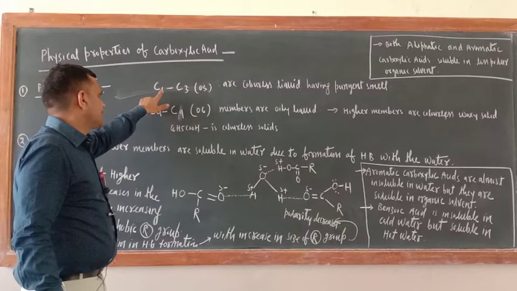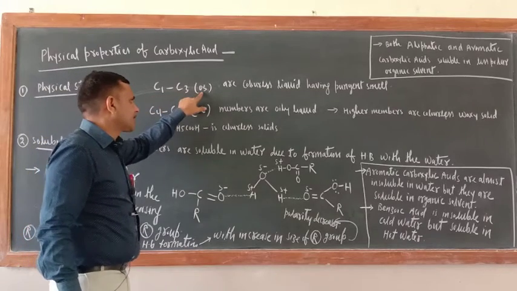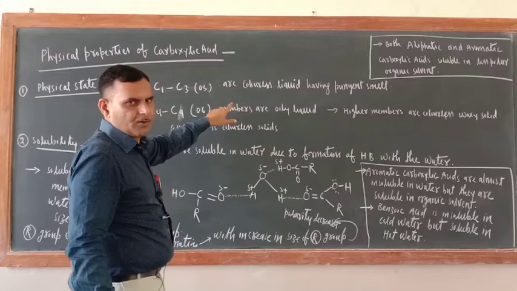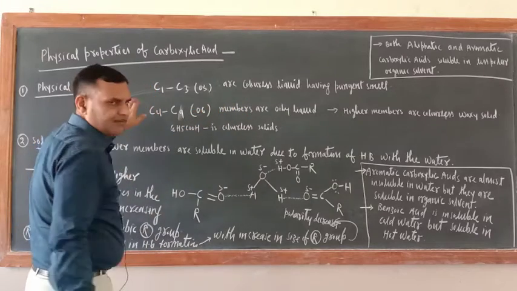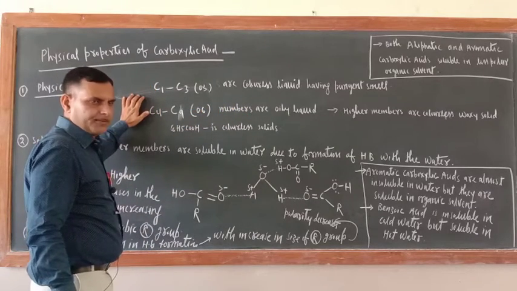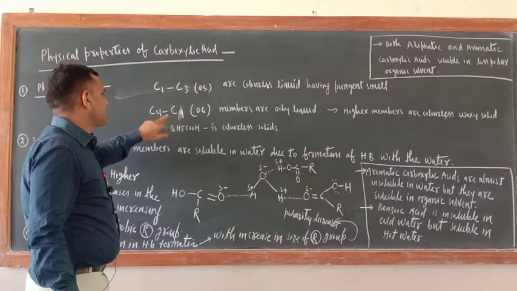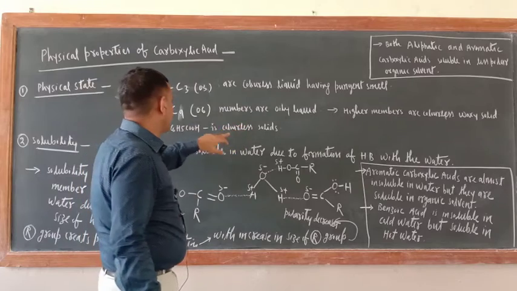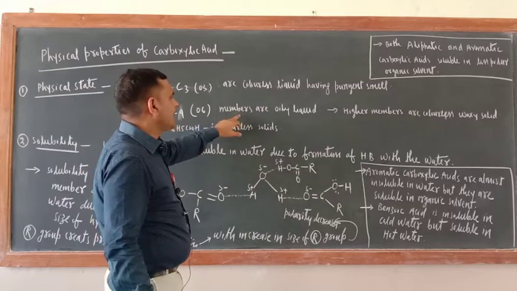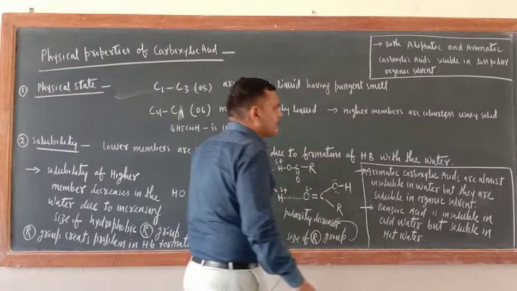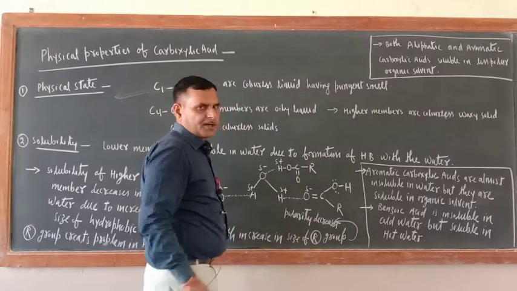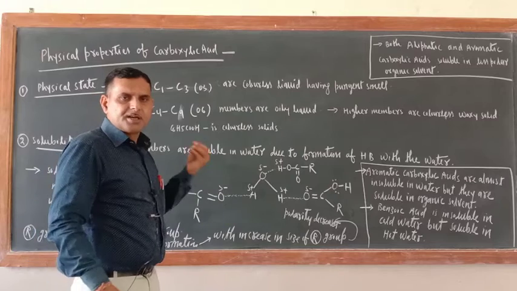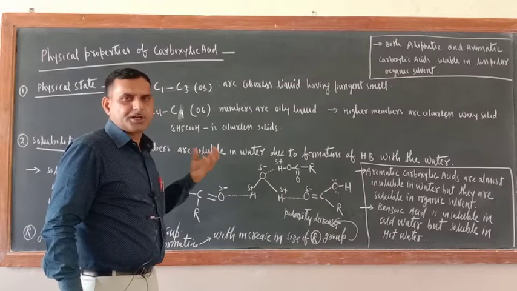First three members, C1 to C3, are colorless liquid having pungent smell. Okay, I am talking of aliphatic carboxylic acid here. Now the next six members, C4 to C9, are oily liquid. Higher members are colorless waxy solid. As the number of carbon content increases, the solid nature also increases.